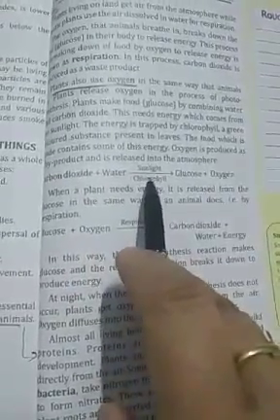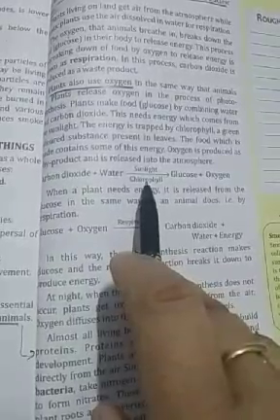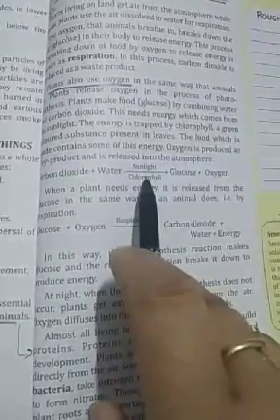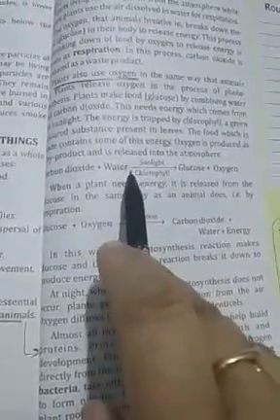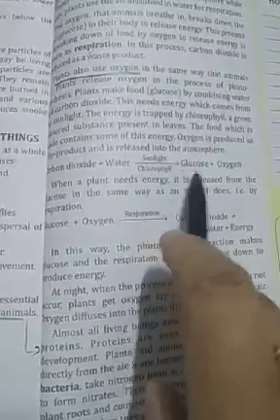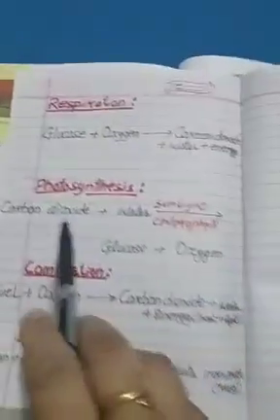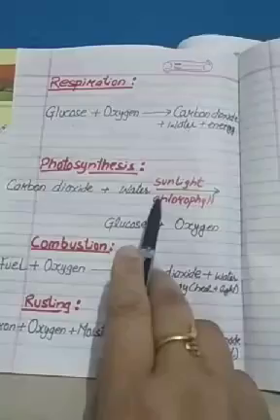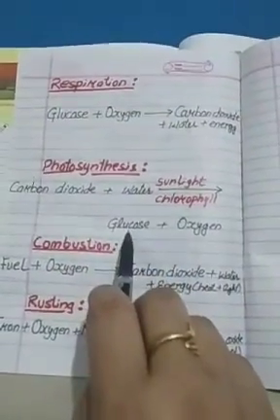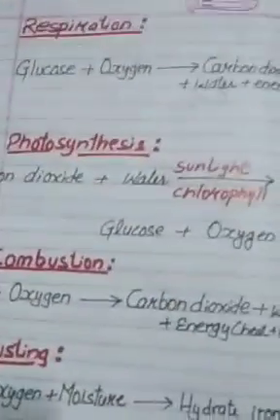Then chlorophyll, which is a green colored pigment present in the leaves, helps in trapping sunlight. So these four things are required for photosynthesis. Glucose, that is food, is formed and oxygen gas is released. Here is the reaction of photosynthesis: carbon dioxide plus water, sunlight, chlorophyll. These four things are required, and glucose is formed and oxygen is liberated into the air. This is how plants need all three components of the air.